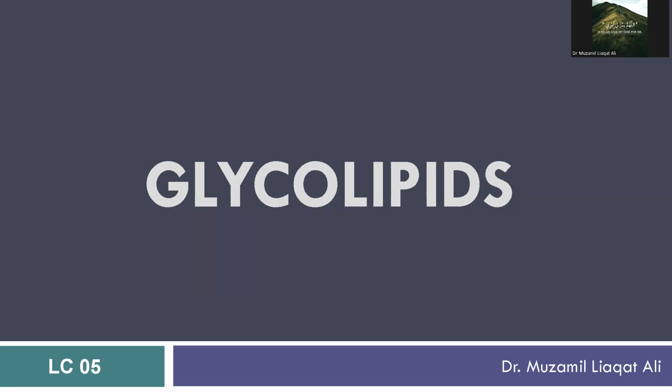Before we dive into glycolipids, let's quickly recall that phospholipids come in two flavors based on their backbone: the glycerol-based phospholipids like phosphatidylcholine, and the sphingosine-based phospholipids like sphingomyelin. This distinction is important because glycolipids are actually derived from the sphingosine pathway. So let's take a deep dive into the glycolipids.